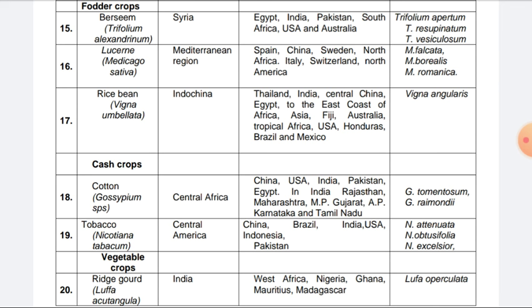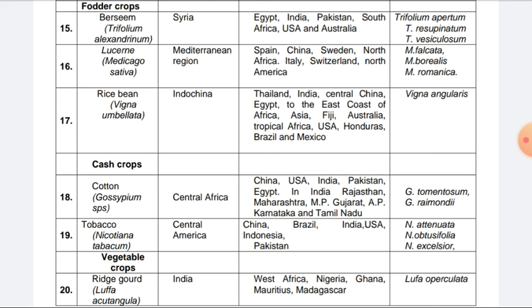Then tobacco, Nicotiana tabacum, Central America is the origin. China, Brazil, India, USA, Indonesia, Pakistan, these are the distribution. Nicotiana undulata, Nicotiana obtusifolia, and Nicotiana excelsior, these are the important wild species.